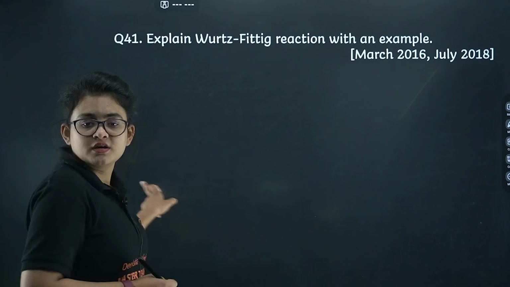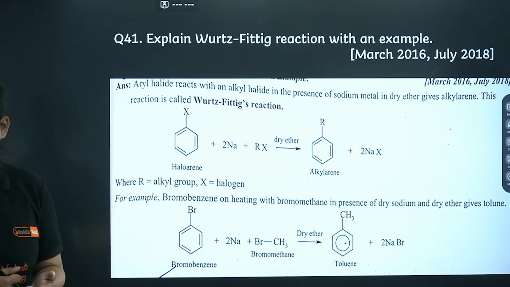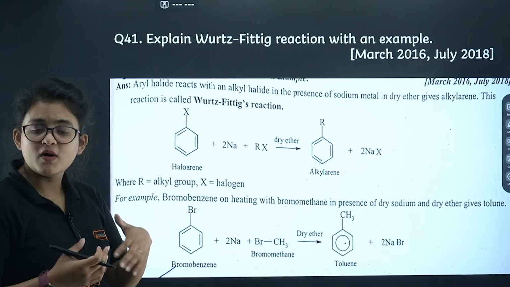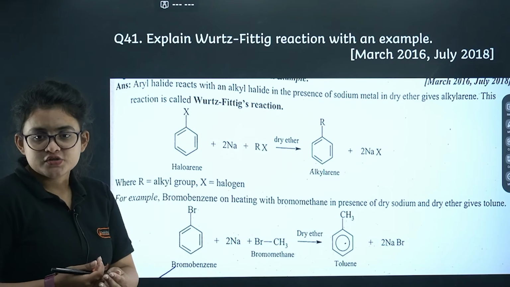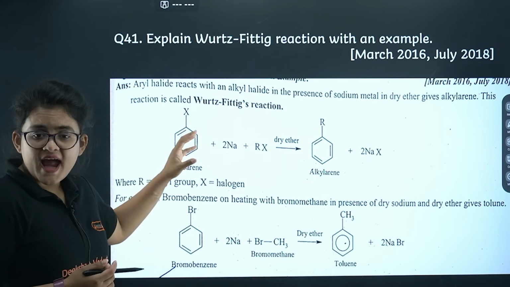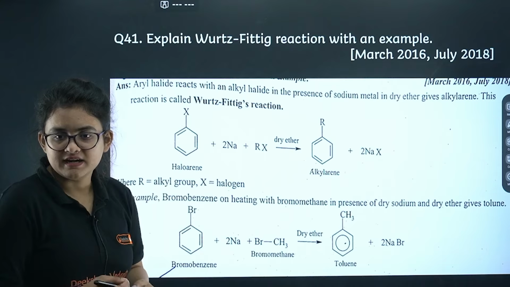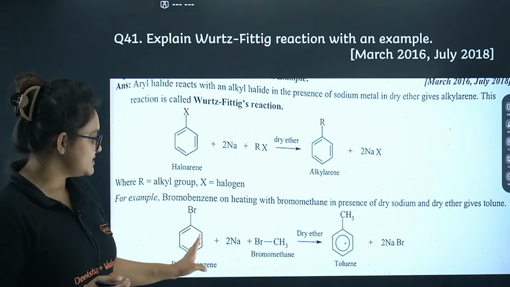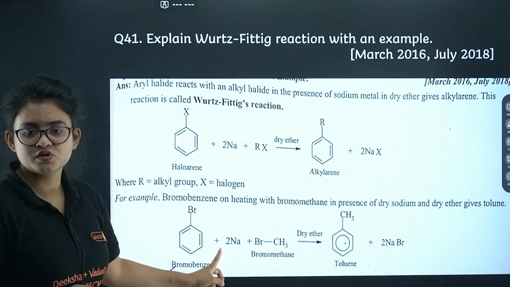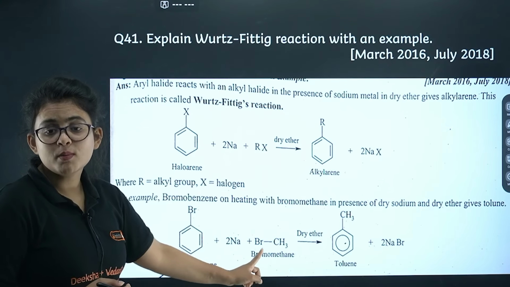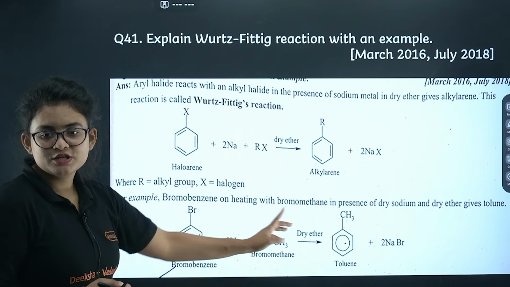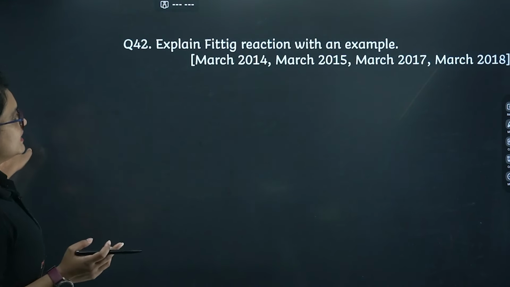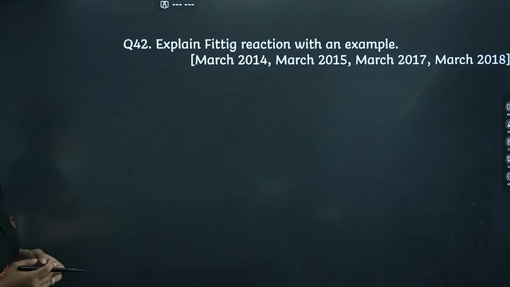Wurtz-Fittig reaction. So here comes the Wurtz-Fittig reaction. Basically here you have one alkyl halide and one aryl halide. So that alkyl group and aryl group get connected. Okay, I guess it's clear to you. Here you can see bromobenzene taken as an example in the presence of sodium, and bromomethane is taken. So you will get toluene out of it, methylbenzene. It's clear, I guess.